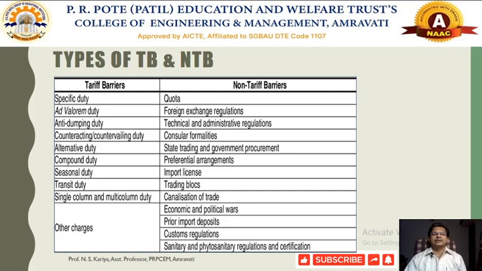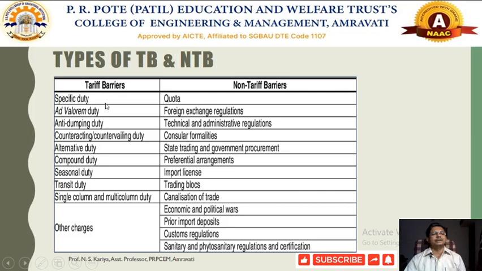Now, talking about the different types of tariff barriers and non-tariff barriers, there are varieties of tariff barriers and non-tariff barriers. These would vary from country to country, depending on the federal structure of the respective countries and whatever policy measures the government has taken to promote their individual economies. So we do find that different forms of tariff barriers are there.